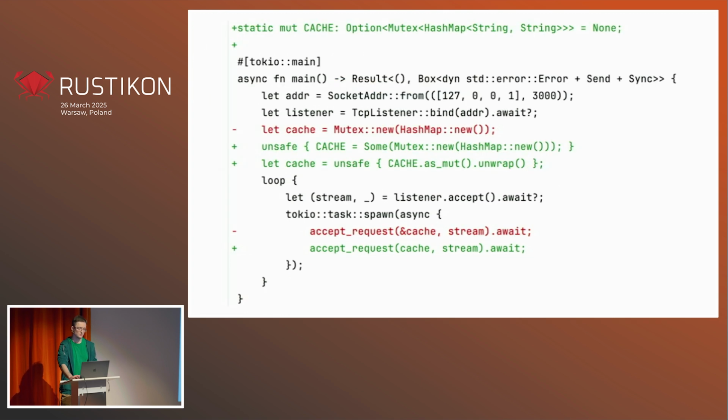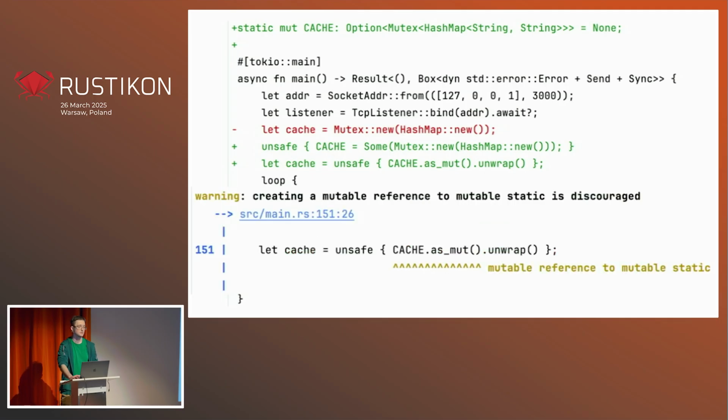So let's try to fix this. One way would be to make the cache static. So if the static lifetime is required, let's give them static, right? Everything compiles with this approach, although the compiler will warn us that using a mutable static reference is not a good idea. And also we have to use unsafe Rust here and here. So all of this is actually pretty terrible.